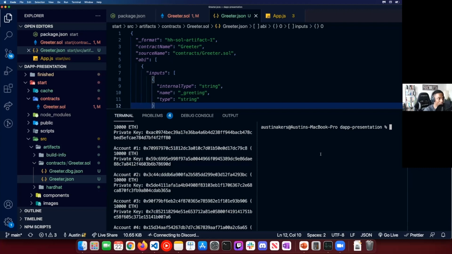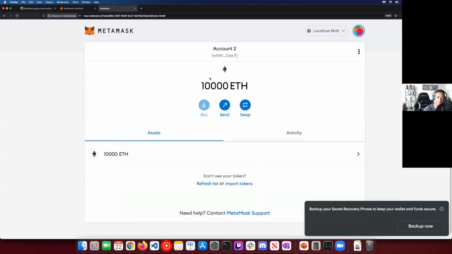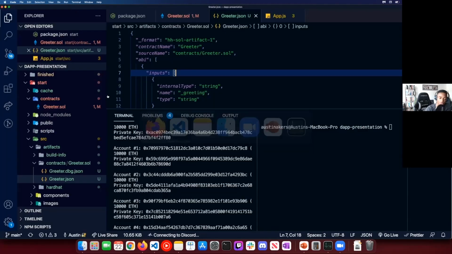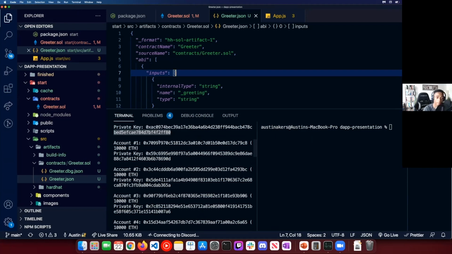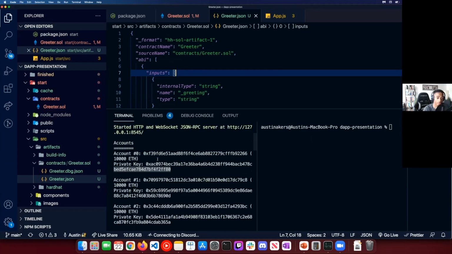No worries. Do you mind just showing me where that import button was? Yeah, for sure. Let me take a step back. In fact, I'll do a quick overview. We've run our local Ethereum node, right? And now that we've run it, you'll see a bunch of accounts, account 0, and also private keys. What we're going to do now is take that private key, right?